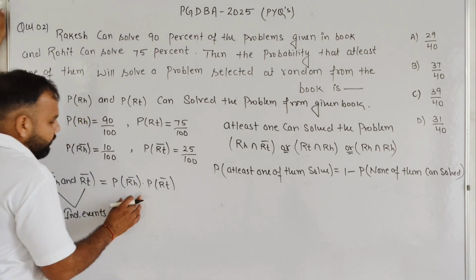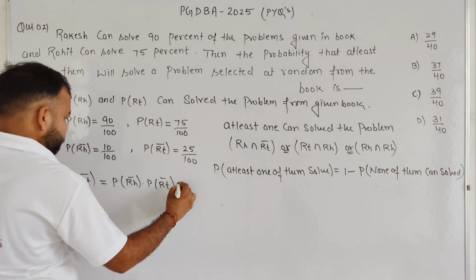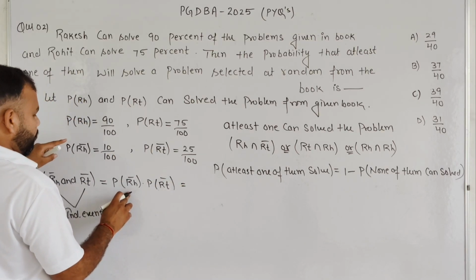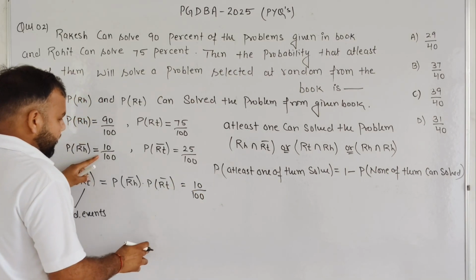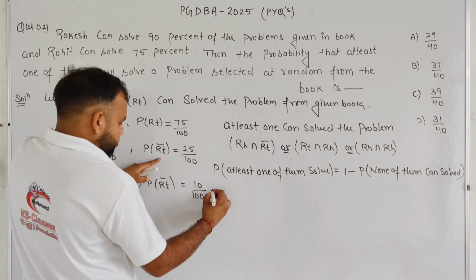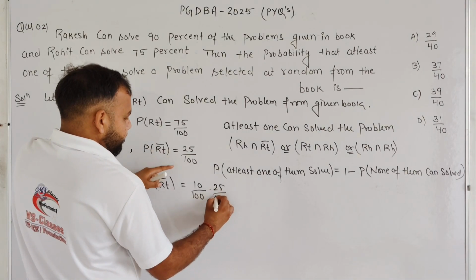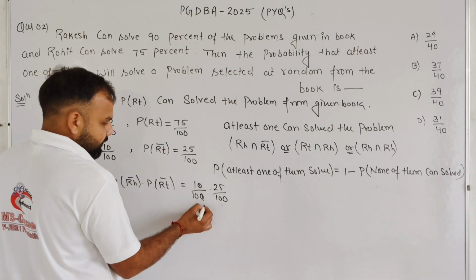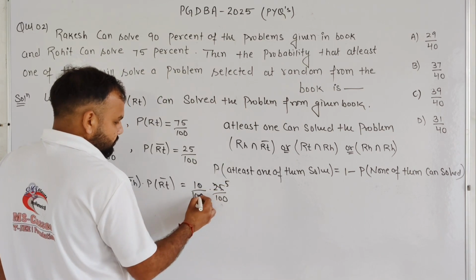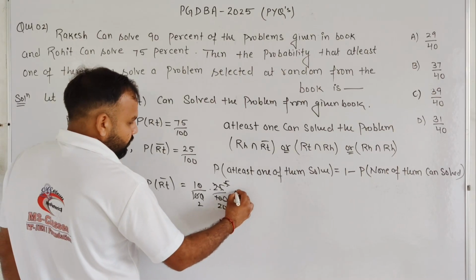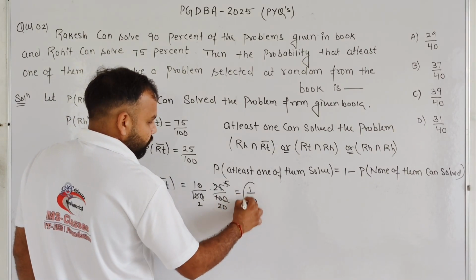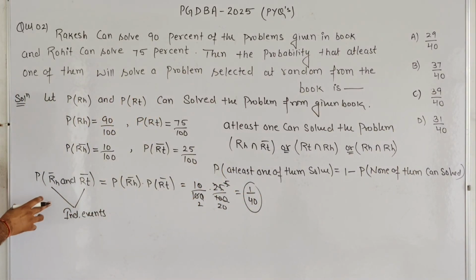Okay, student. So in that scenario, you can see that the probability of Rakesh cannot solve the problem is basically 10 by 100, and the probability of Rohit is basically 25 by 100. So student, 0 is cancelled out by this 0, 5 times 2, and it will become 5 and 20. It is basically 1 by 40. Okay student. So this is the scenario in which the problem cannot be solved by Rakesh and Rohit both.